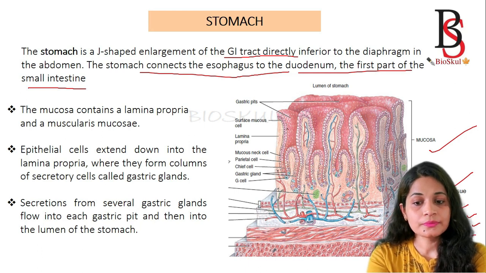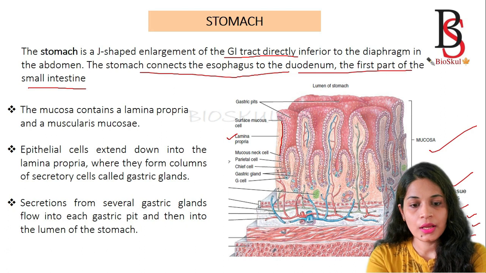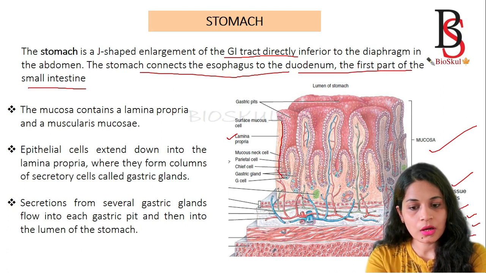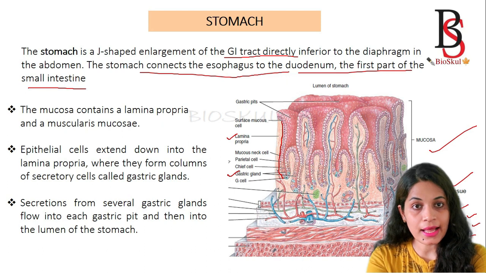The mucosa contains the lamina propria and epithelial cells. Here you can see the epithelial cells extend down into the lamina propria, where they form columns of secretory cells. Those columns of secretory cells are called the gastric glands.